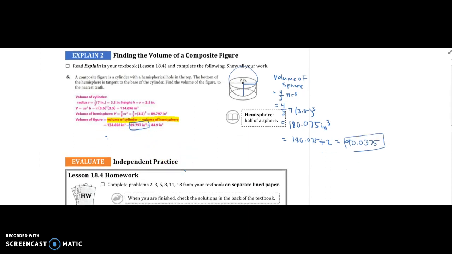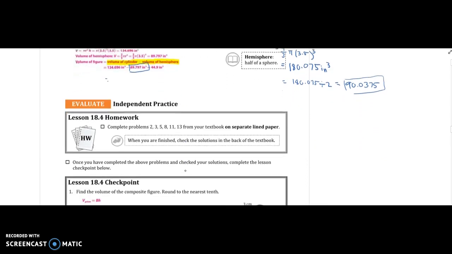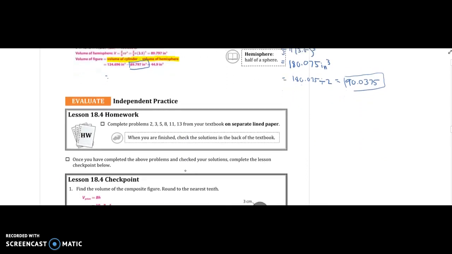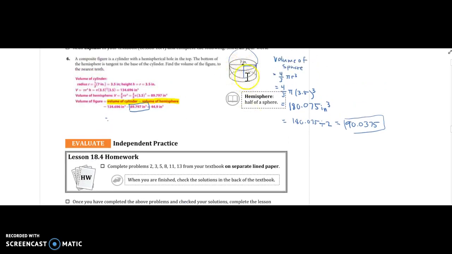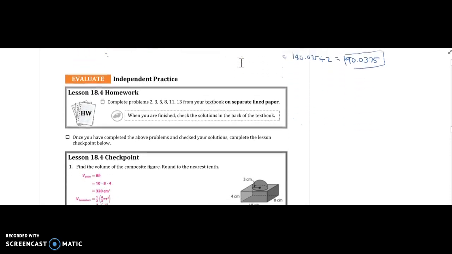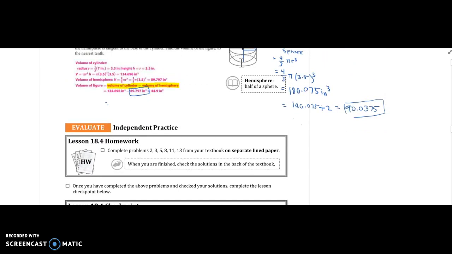So your lesson checkpoint problem that you need to try to do on your own is another composite figure, except we don't subtract in this one. This one we had to subtract because the hemisphere got taken out of the cylinder. But in the one that you're going to do here, we have a rectangular prism with a hemisphere sitting on top of it. So we end up having to find the volume of the rectangular prism and then add it to the volume of the hemisphere. Try it out.